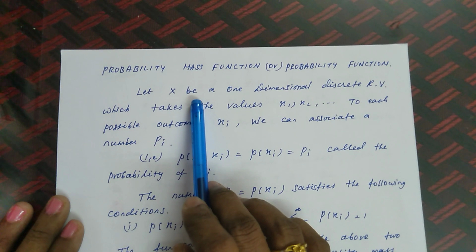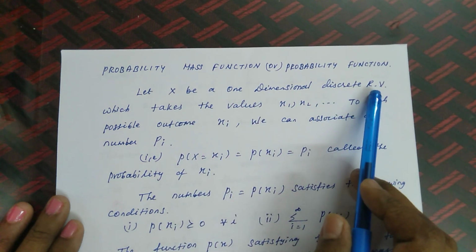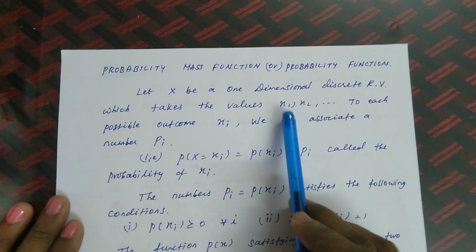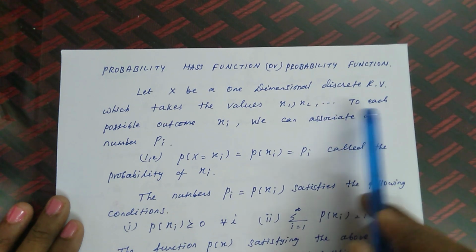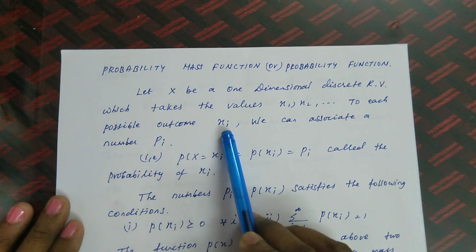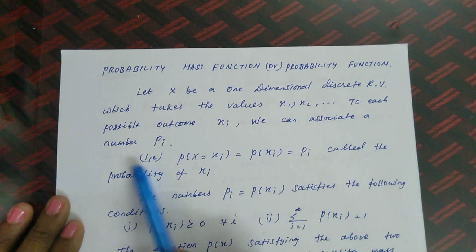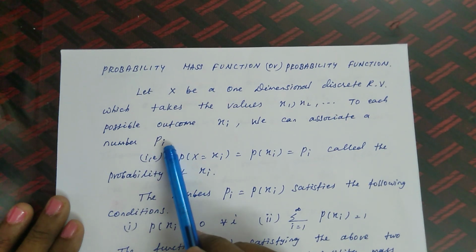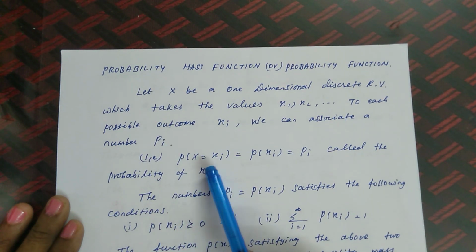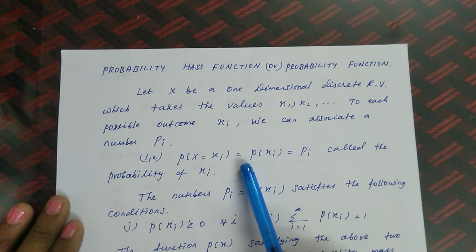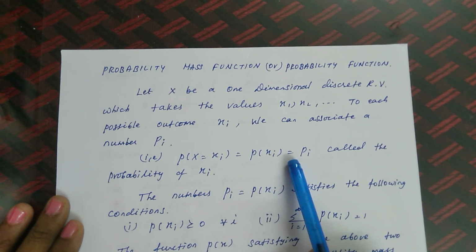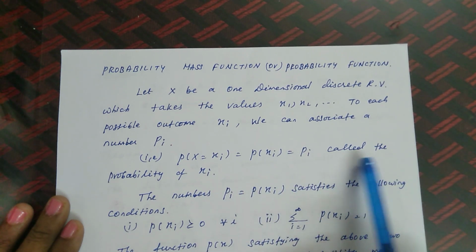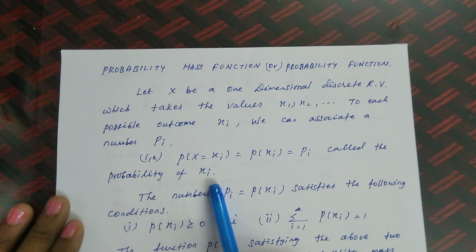Let X be a one-dimensional discrete random variable which takes the values x1, x2, etc. To each possible outcome xi, we can associate a number Pi, that means probability, that is P of X equal to xi, which is equal to P of xi, which is equal to Pi, called the probability of xi.